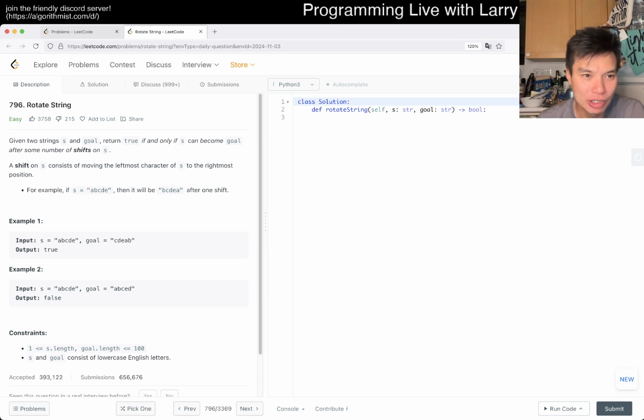We have 796, Rotate String, an easy problem. Given two strings s and goal, return true if and only if s can become goal after some number of shifts on s. I don't know what to say about these problems because N is 100, so it is just not interesting at all. Maybe I wouldn't go that far, but the default solution is not that interesting. If this was a contest or competitive programming, and N is 100 for whatever reason, you just do an N squared algorithm and that'll be it.